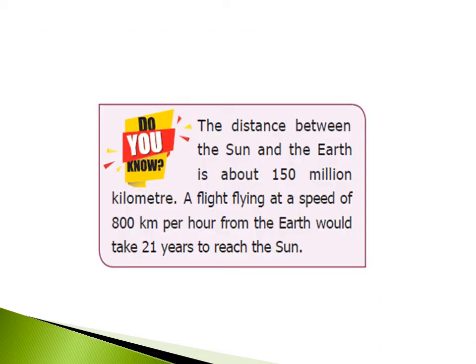Do you know the distance between the Sun and the Earth is about 150 million km? A flight flying at a speed of 800 km per hour from the Earth would take 21 years to reach the Sun.